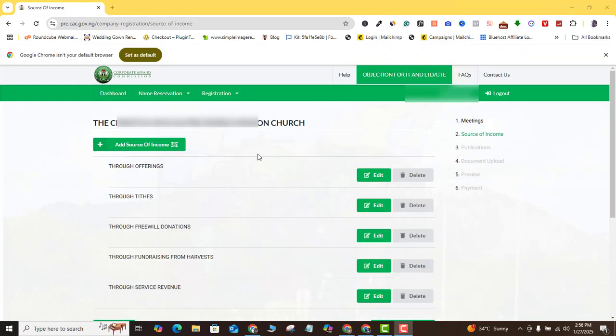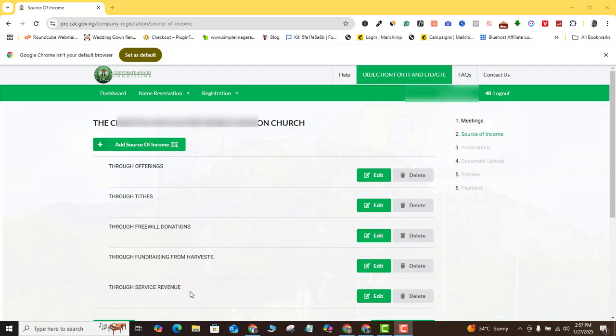Alright, so it's going to take you to this page where you need to add your source of income. Of course, you know that as an NGO, you are not supposed to be engaged in regular business activities. So you need to state where you hope to get your money from. For example, this is a church registration, and you can see here that their sources of income are offerings, tithes, free will donations, fundraising from harvest, and service revenues. Basically, most times it's going to be through donations, right?